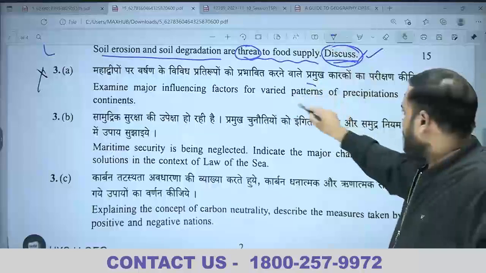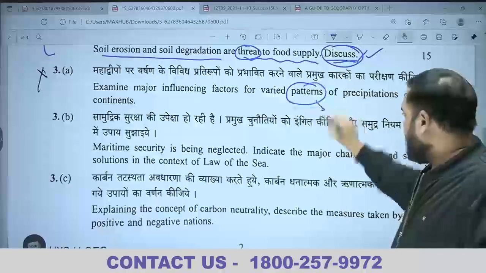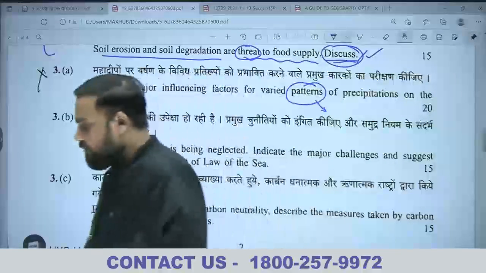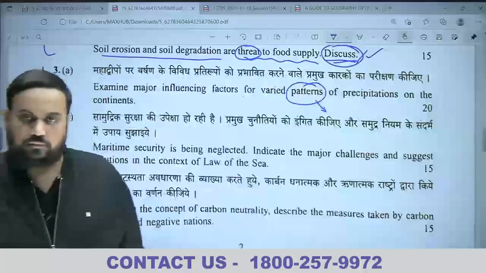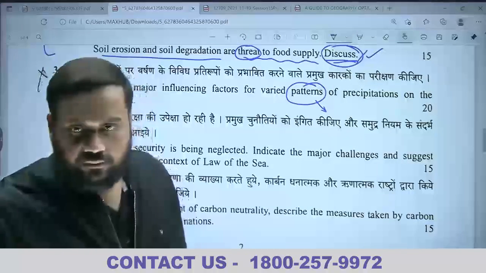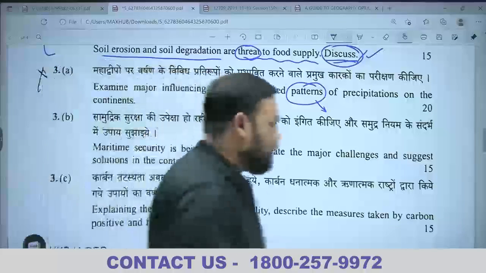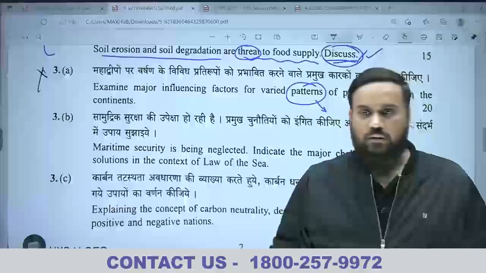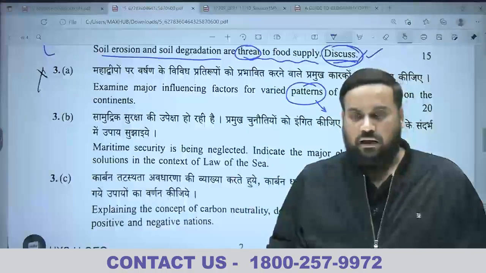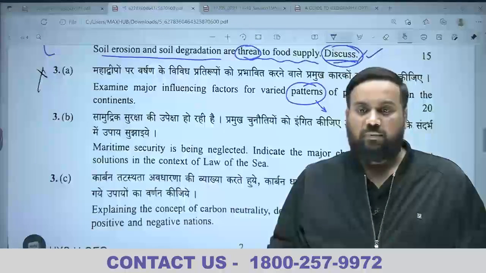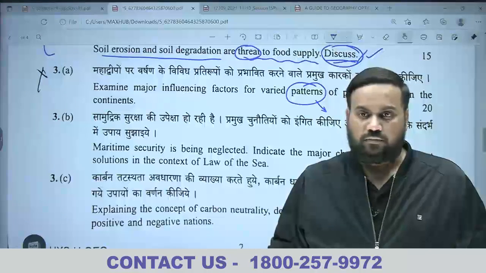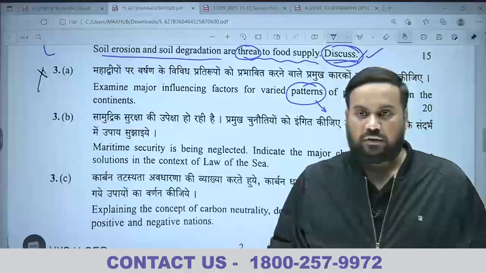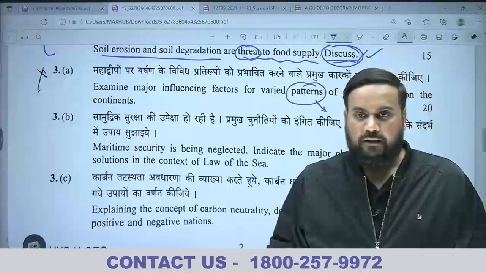Tell me, pattern में can I say सब भूल जाएंगे कि इसमें temporal pattern भी होना चाहिए? Majority of them will just think about spatial pattern. Yes or no? Can I say are there temporal variations in precipitation? Like हमने एक टॉपिक किया था सिलेबस अपनी क्लास में, precipitation regime, where I told you how to draw the climatograph. याद है?